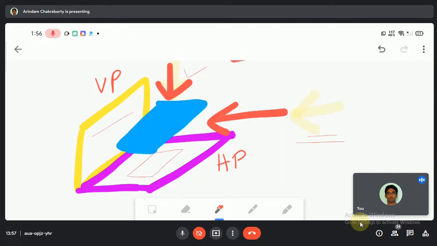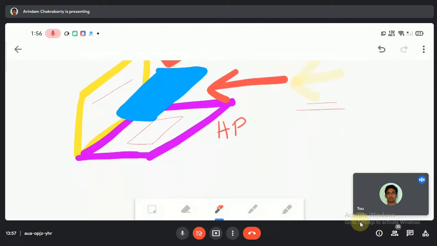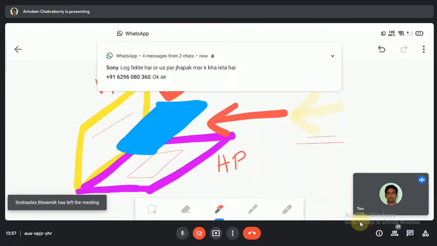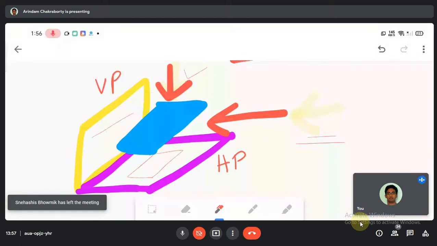Now here comes the nomenclature. You need to know how the naming is done. How many of you know how the naming is done while projecting this one? Does anyone know how the projection naming is done?